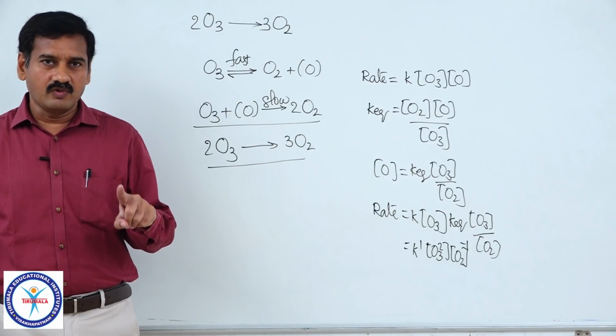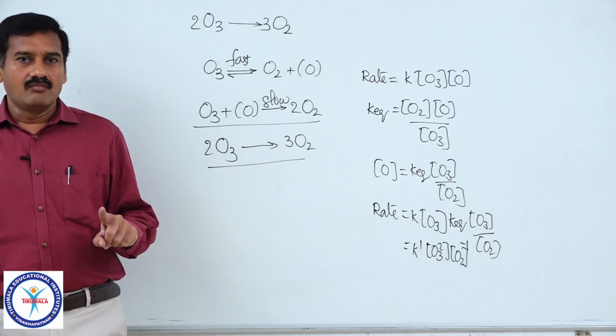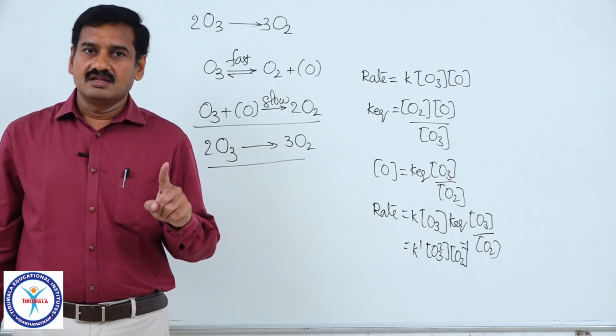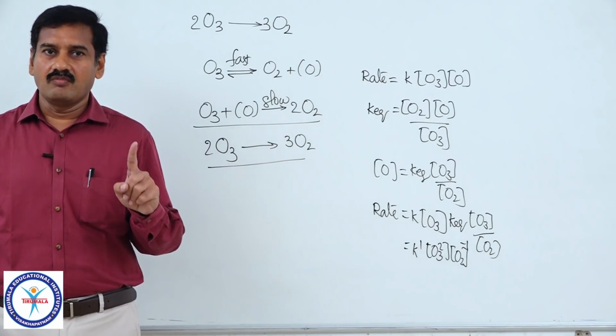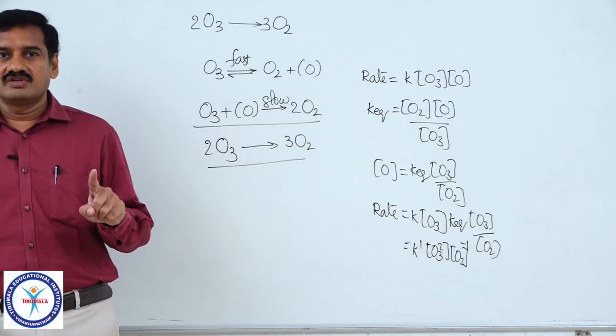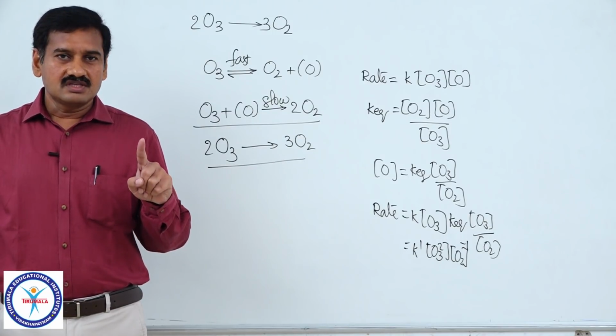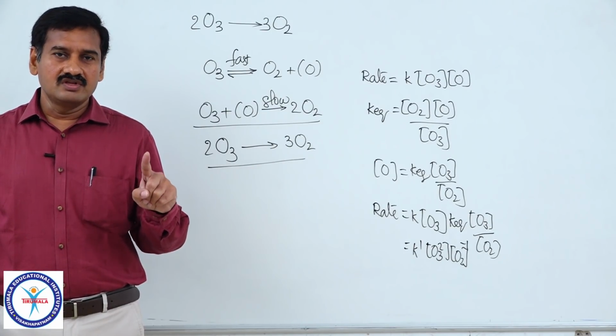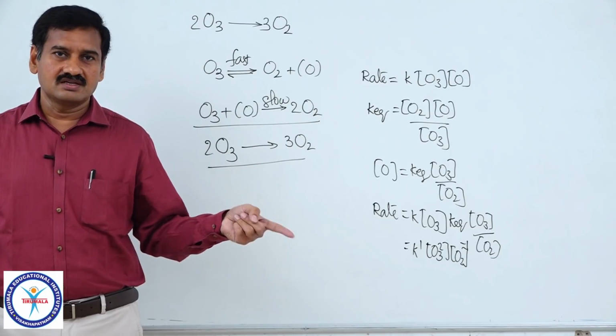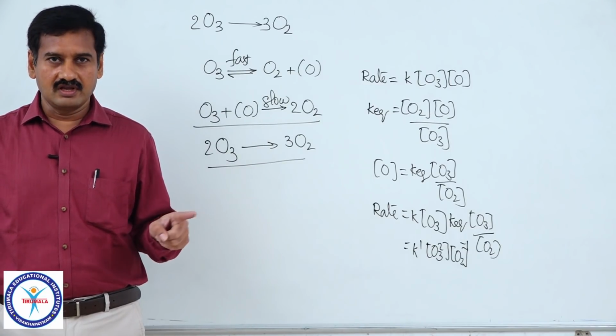I will give all these points in brief again. The molecularity of the reaction is the number of atoms or molecules or ions which are simultaneously involved in the collision which brings about the chemical reaction, that is molecularity.